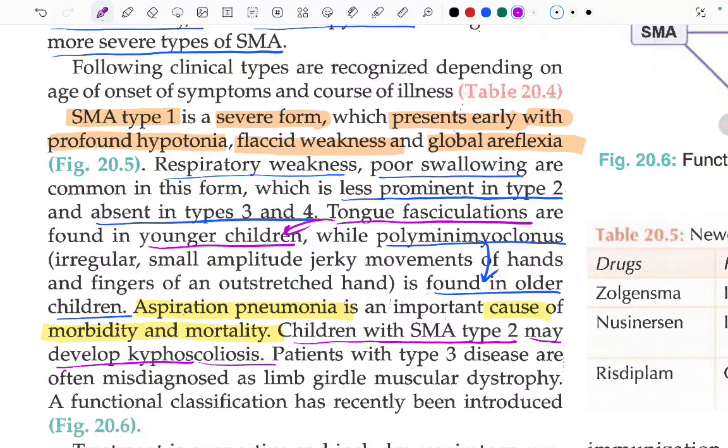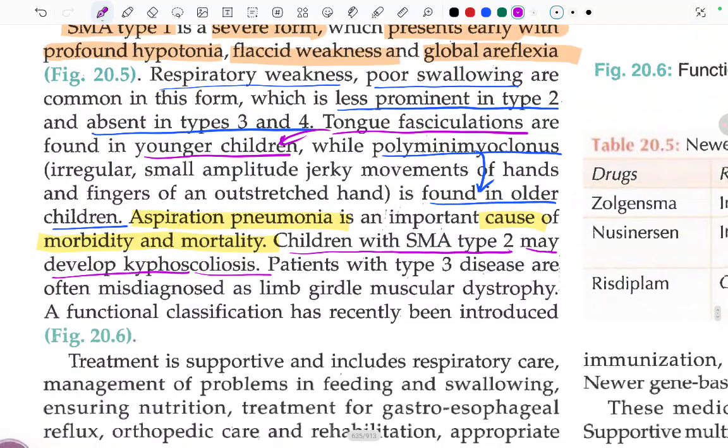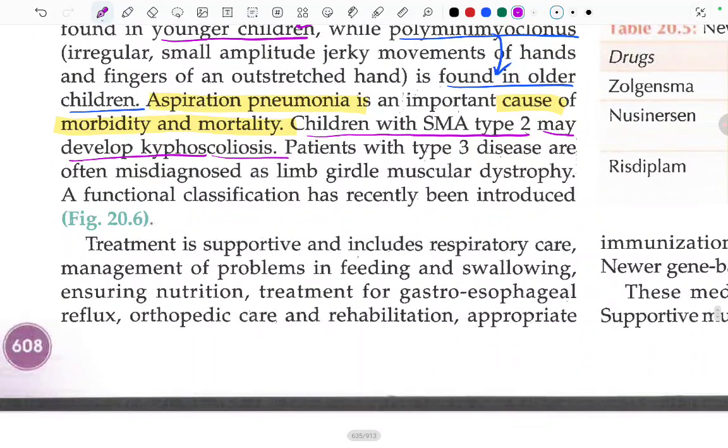Patients with type 3 disease are often misdiagnosed as limb girdle muscular dystrophy. A functional classification has recently been introduced. Treatment is supportive. What is the treatment? The treatment is supportive and includes respiratory care, management of problems in feeding and swallowing, and ensuring nutrition.